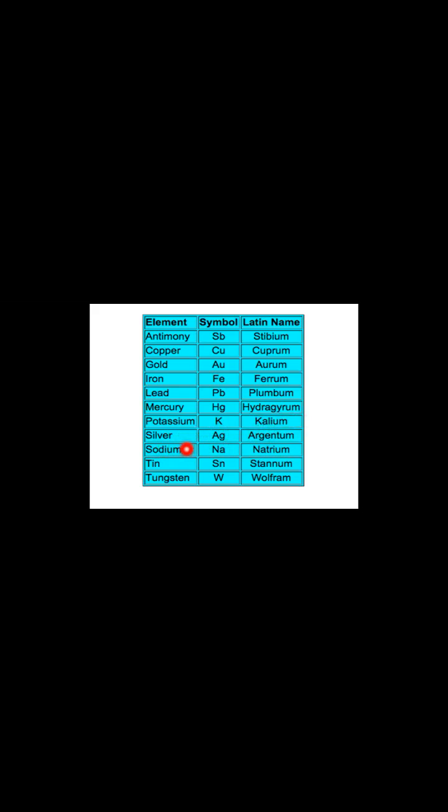Silver, symbol Ag, taken from the Latin name argentum. Sodium is Na, taken from natrium, the Latin name. Tin is Sn, taken from stannum. Tungsten, symbol W, taken from Wolfram. It's not a Latin name, it's a German name, Wolfram.